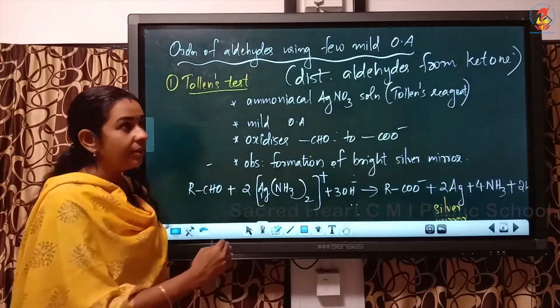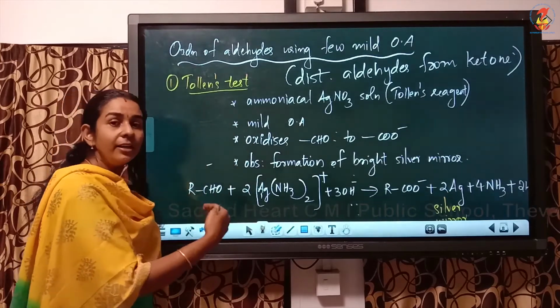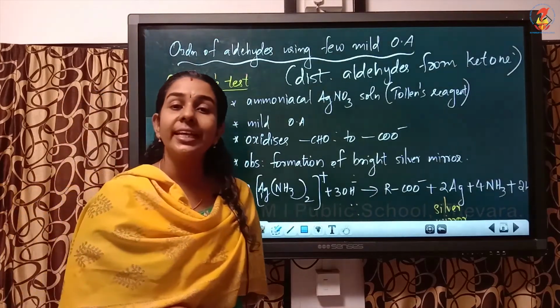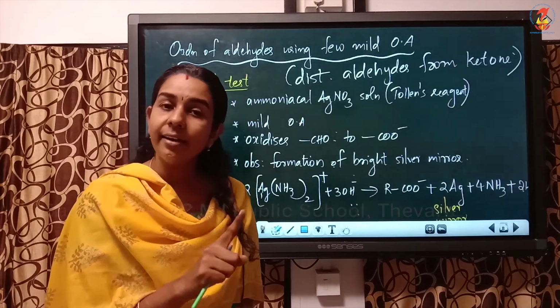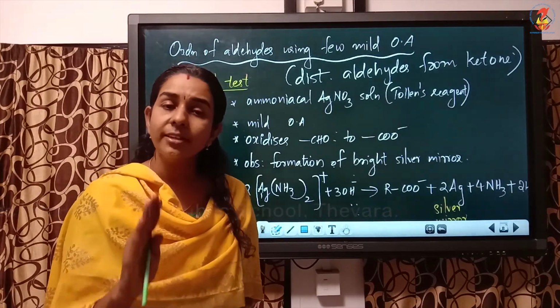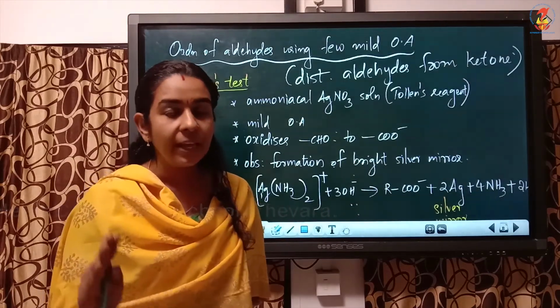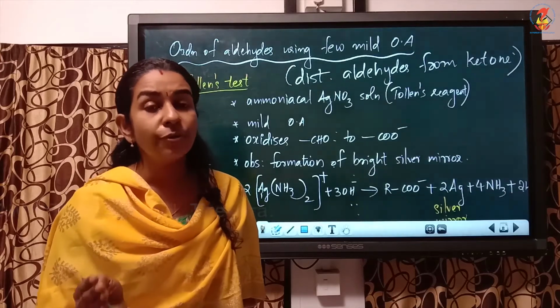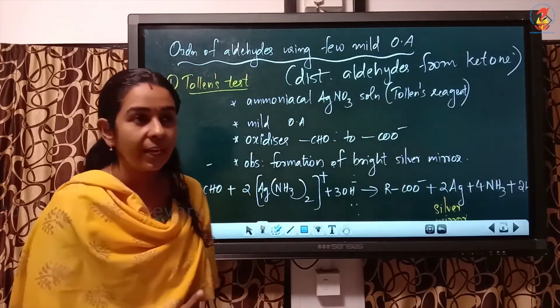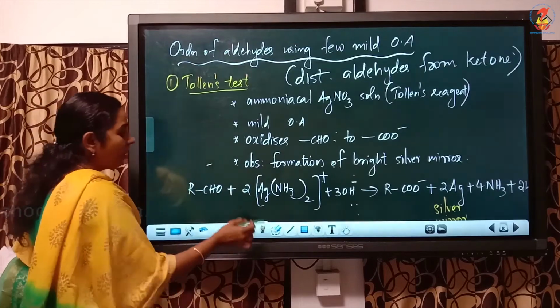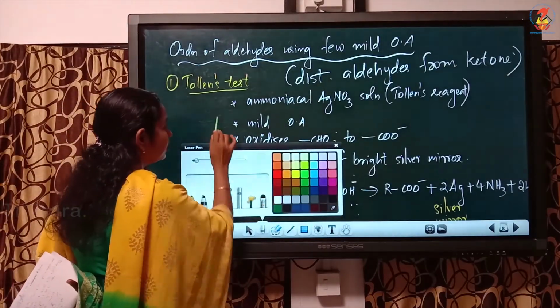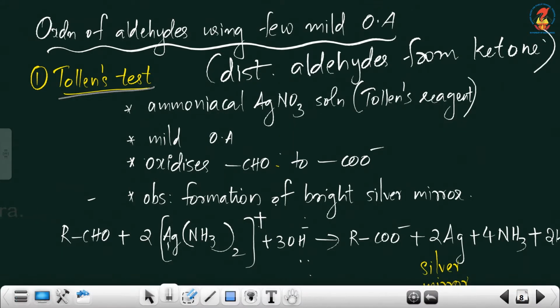Now here, using these mild oxidizing agents, we can distinguish an aldehyde from a ketone or a ketone from an aldehyde. So the first mild oxidizing agent we are going to study is Tollens test or Tollens reagent. Note down these points. First we have to study what is Tollens reagent. That is a board question.